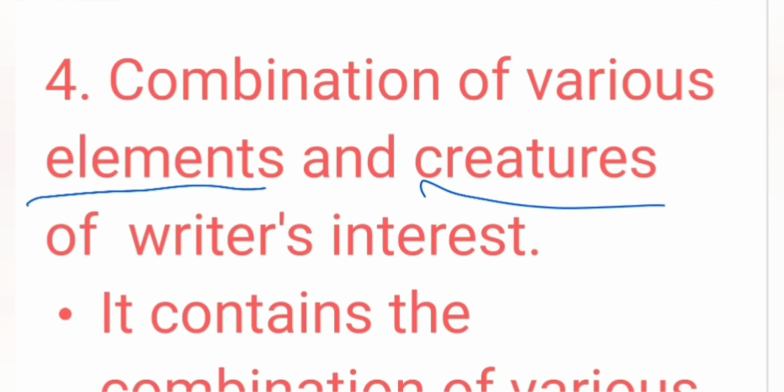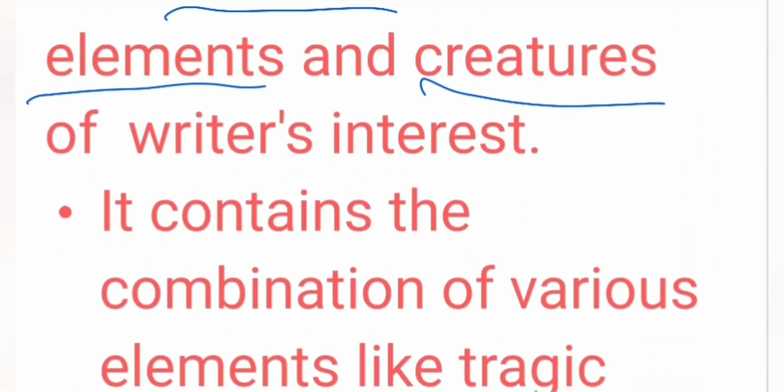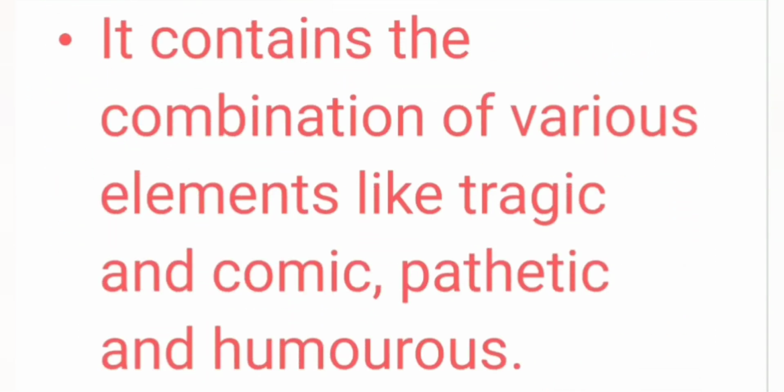So it is a mix of various elements and creatures that are of the writer's interest. Of course, the writer will choose those elements and creatures which he wants to include in the play.